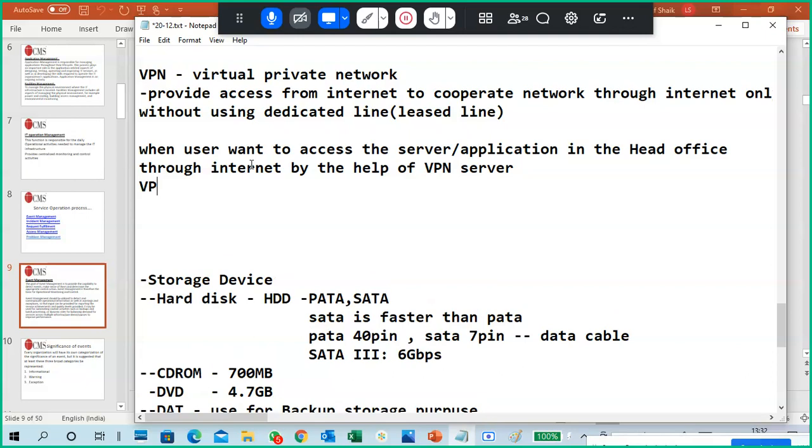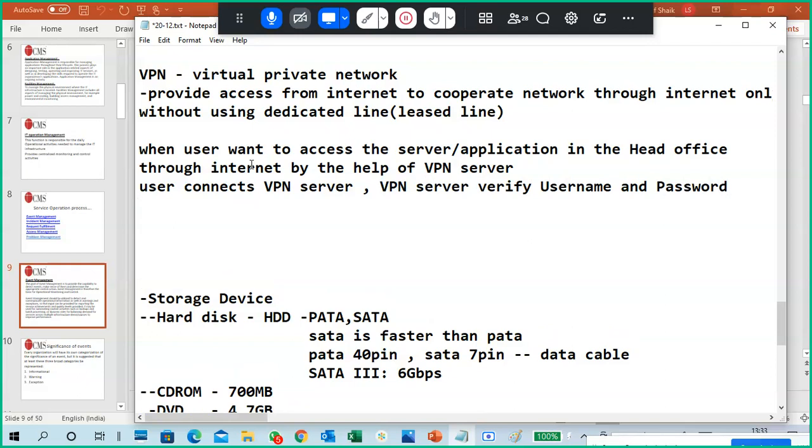The user connects to the VPN server. The VPN server verifies the username and password, and tunneling protocols and encryption.